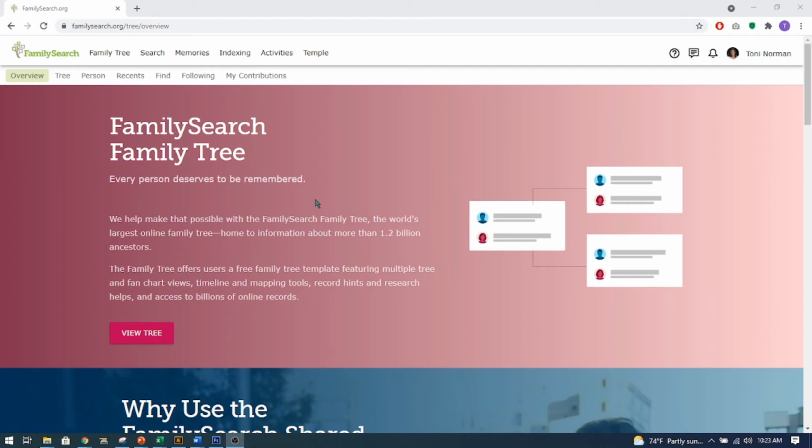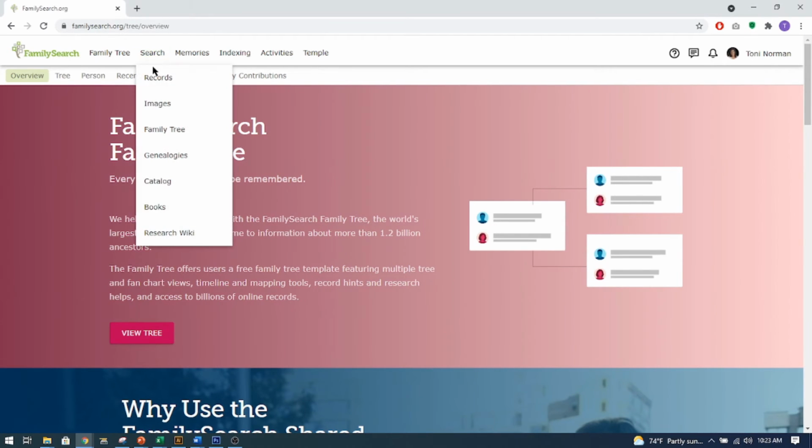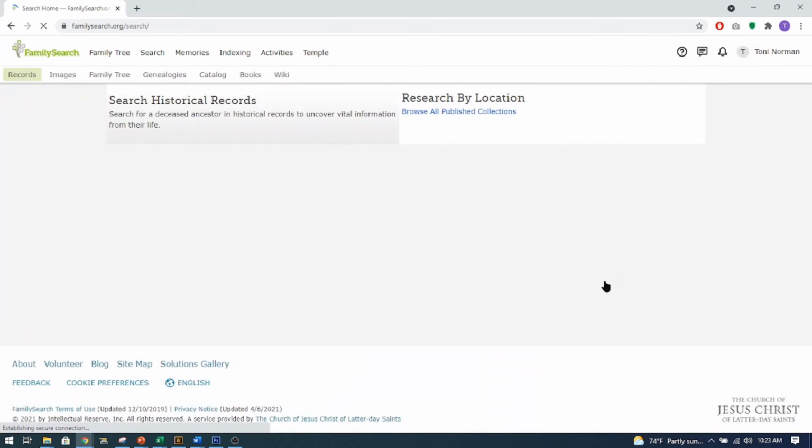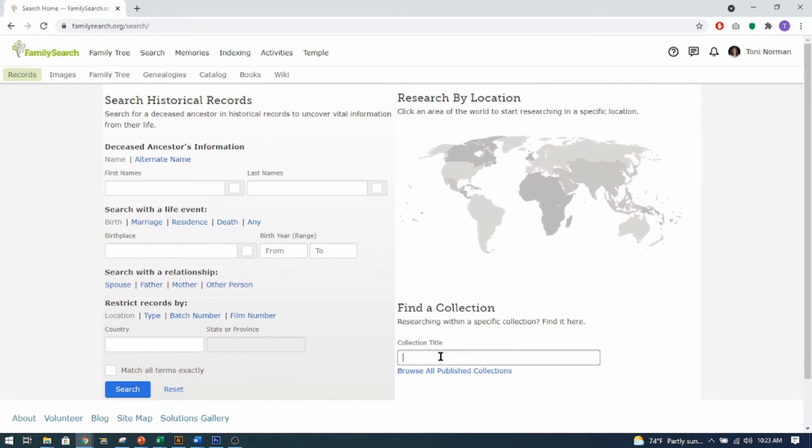Okay, I'm going to show you how to use Family Search to look for newspapers. Generally, they come up as hints. Most of them come from Genealogy Bank, but let me show you. Do search records, and if you just start in news, and that's all I'm going to put in is just news.